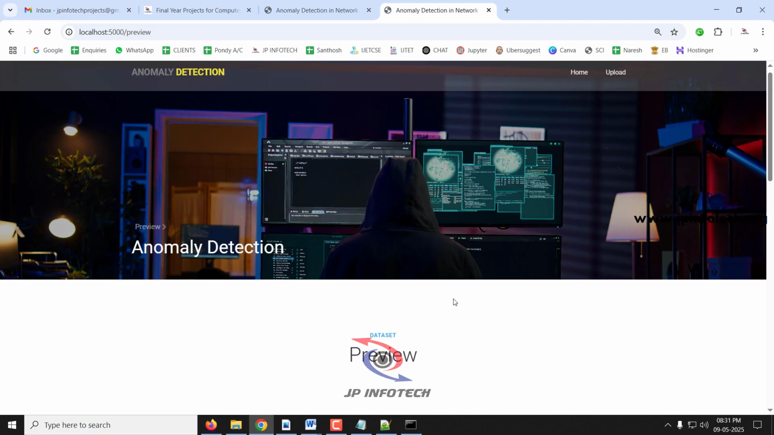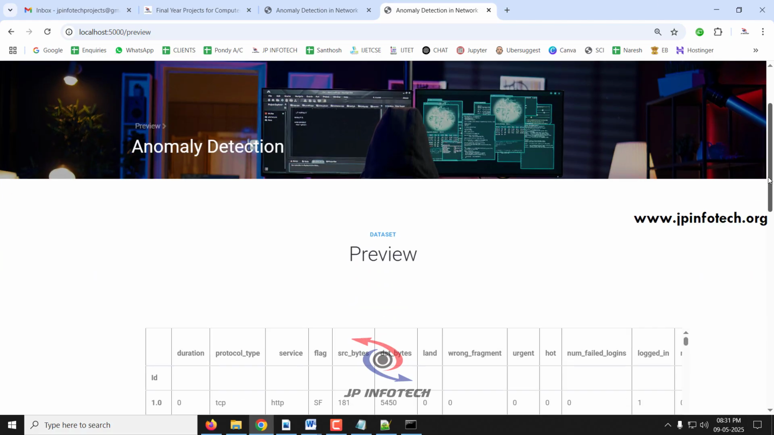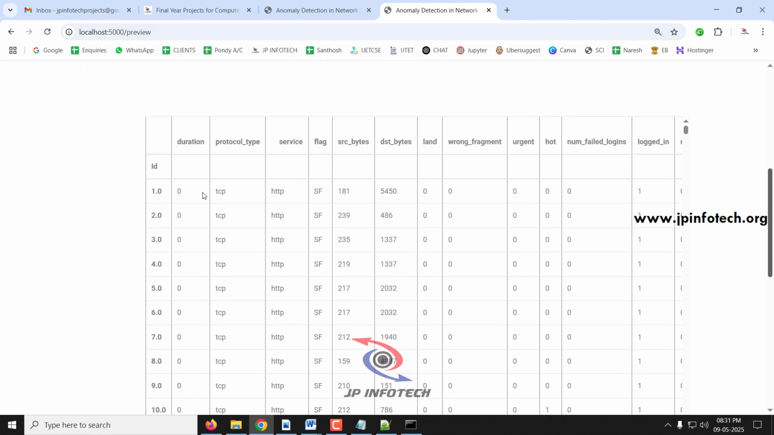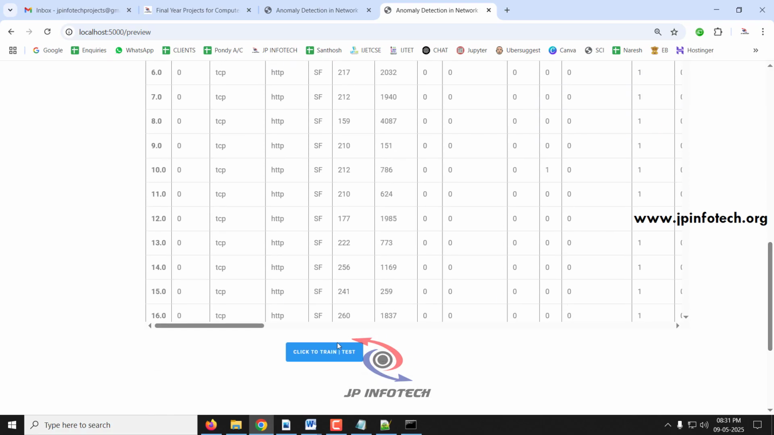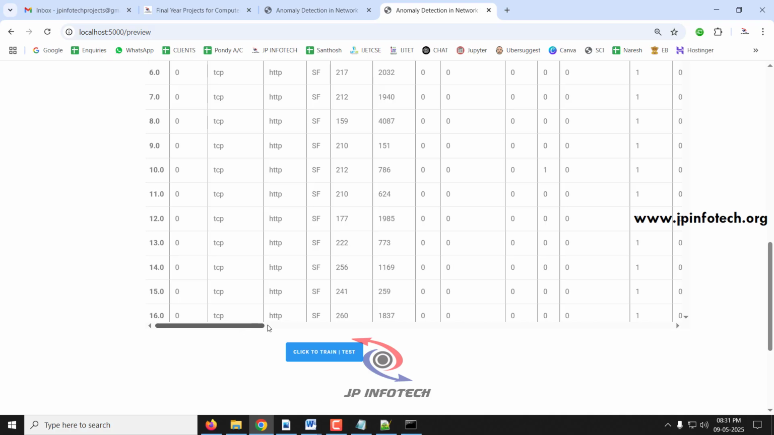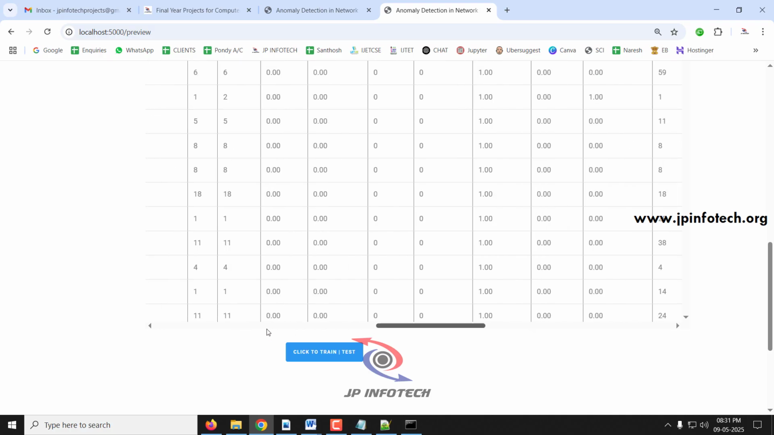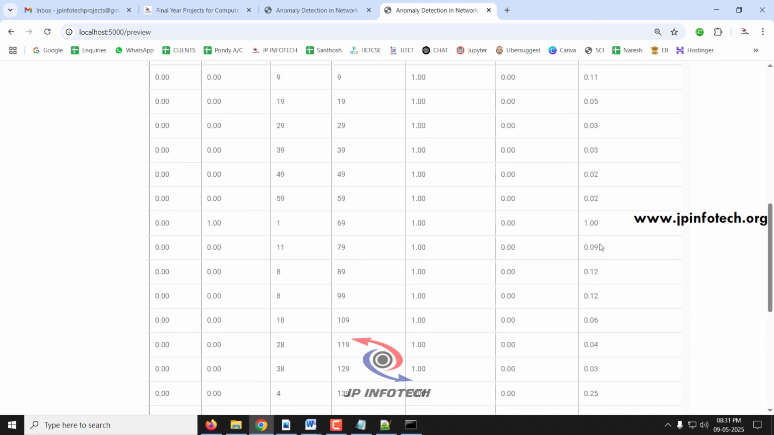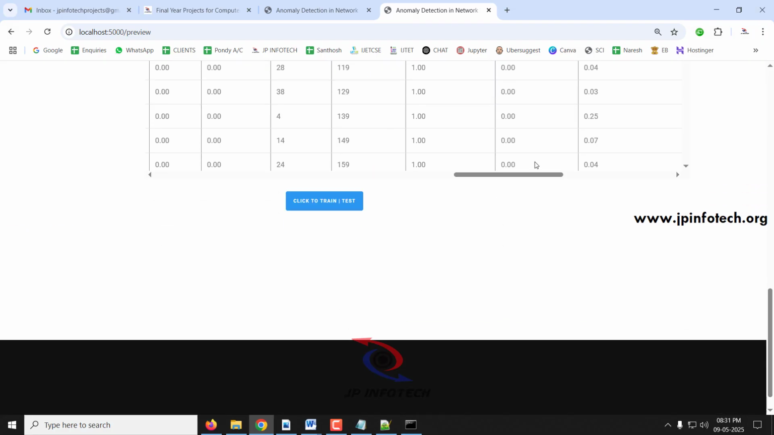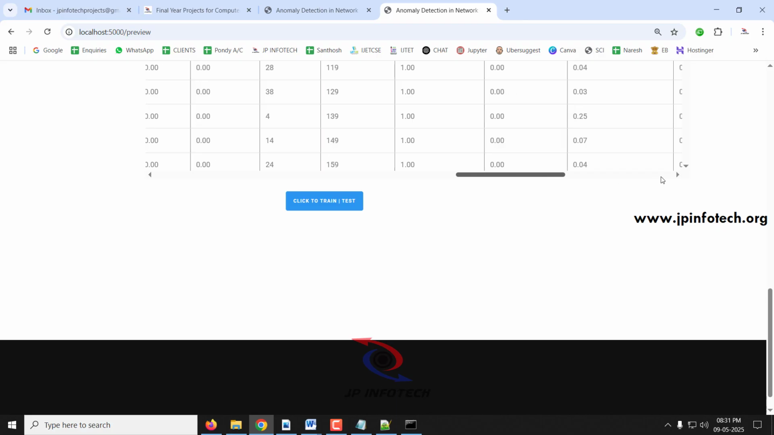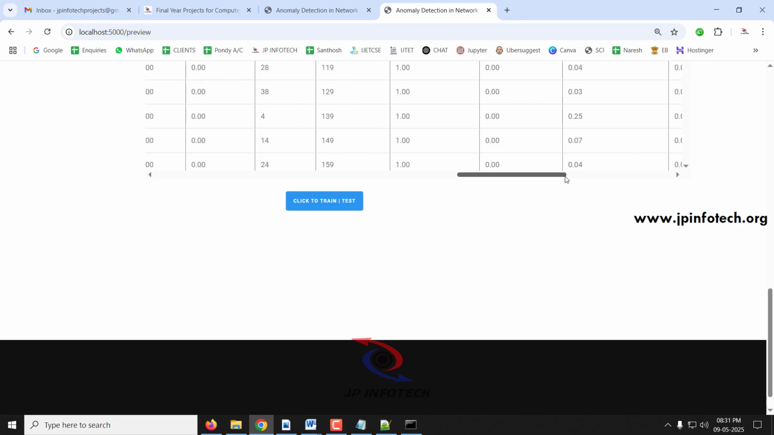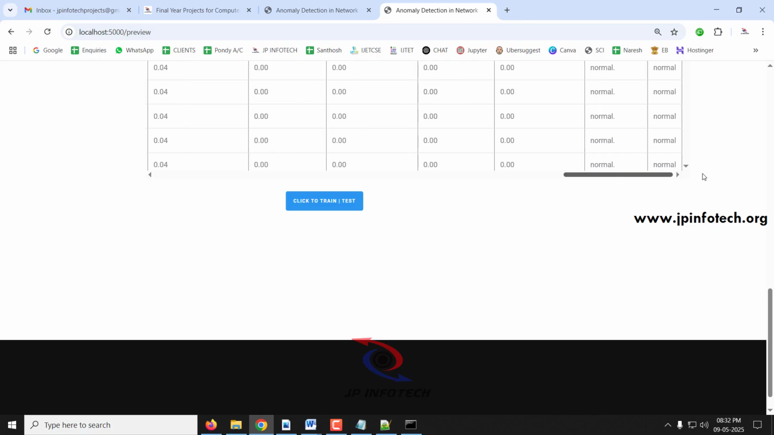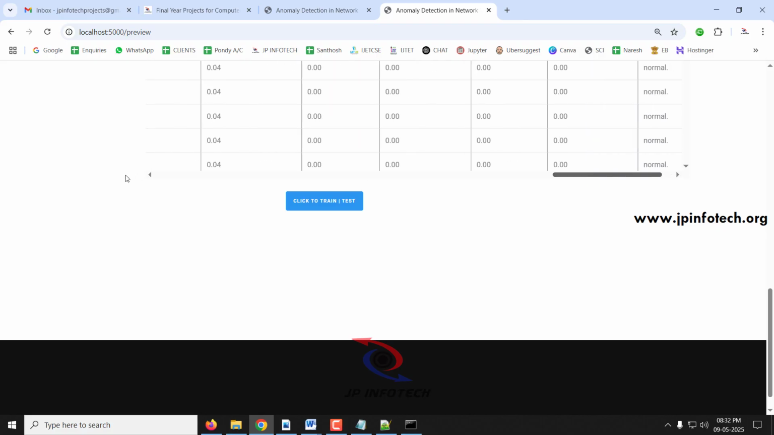Now after some time you can see the preview is loaded. Here you can see the details of the dataset records, as I mentioned: duration, protocol type, service, flag, source byte. All of these are loaded into the preview part. As the dataset is heavy, it takes time to load. Make sure that you have sufficient RAM capacity, or else close the other applications that are running so that your RAM will be free.